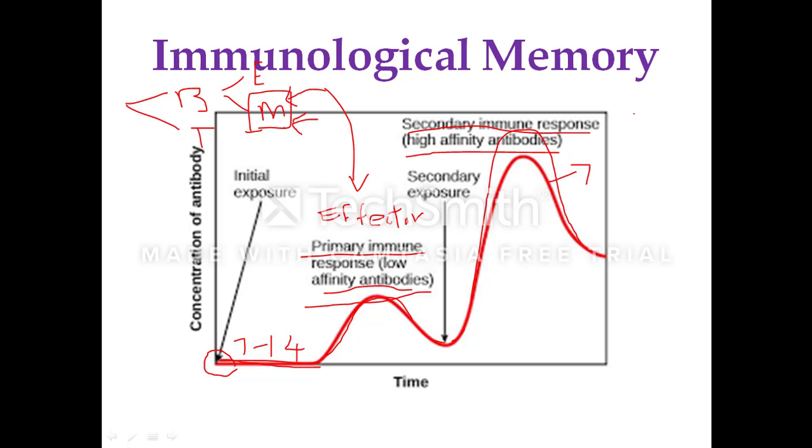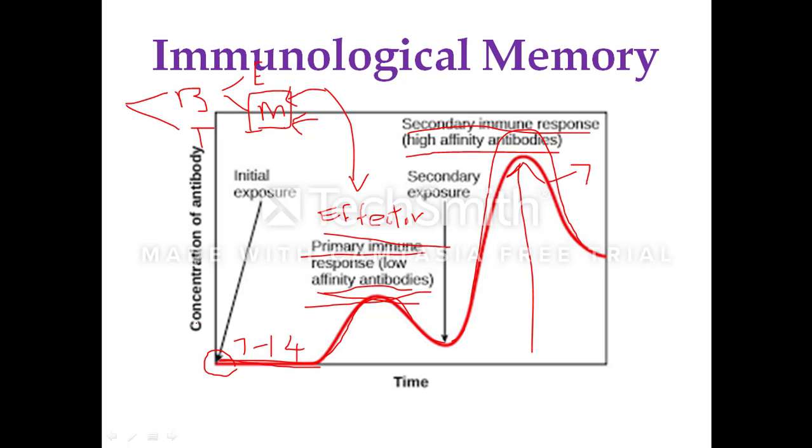The same type of graph you will see even in case of vaccination, a primary immune response and a secondary immune response. In immunological memory, when the primary infection occurs, there will be production of low affinity antibodies. When the same host organism is infected by the same pathogen, you will find activation of the secondary immune response, the antibody titer will be very high, and all of them will be high affinity antibodies, and they clear off the infection in a few days.